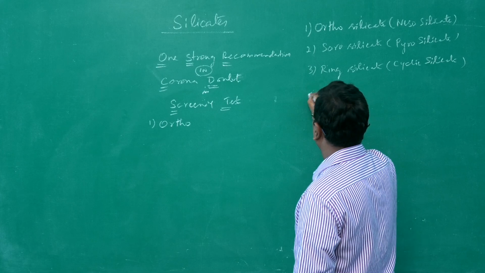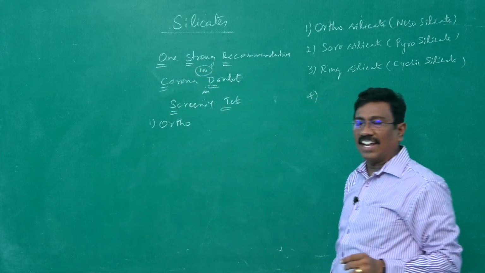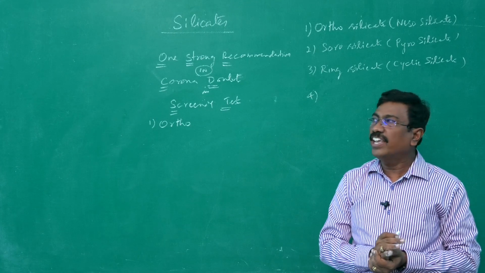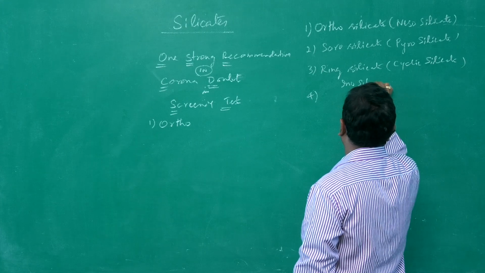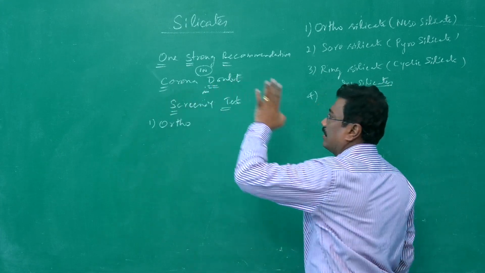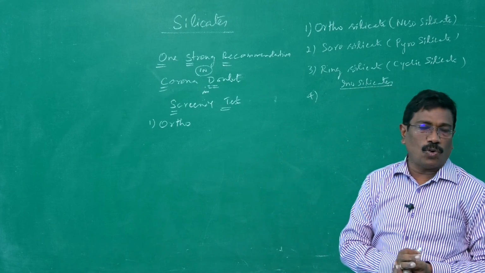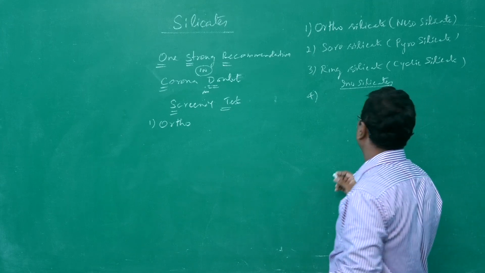Fourth type, before I go in for the fourth type, the fourth and fifth types come under IN. What is IN? Inosilicates. Under inosilicates, we have C and D, corona, doubt. What is C? Chain silicate.